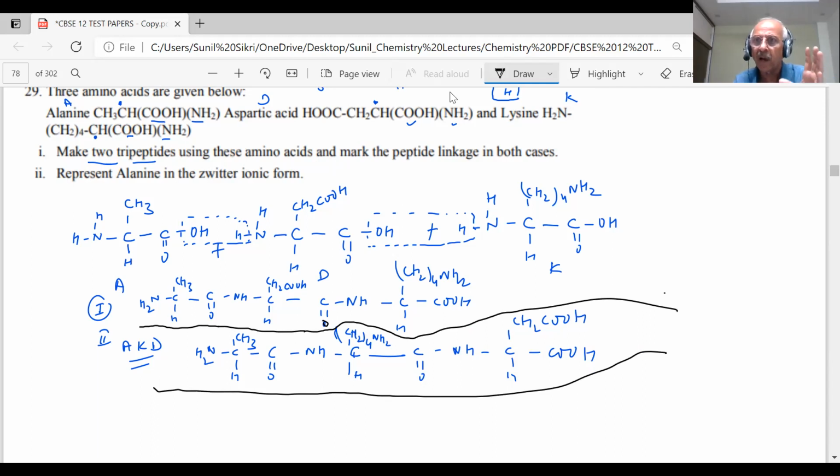I have to concentrate and focus on the paper, students, because one of the two questions could be like that. So he said, mark the peptide linkage. Where are the peptide linkages? One is here and the other is here.